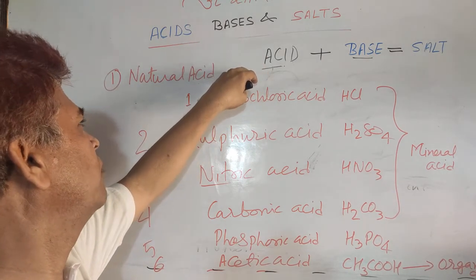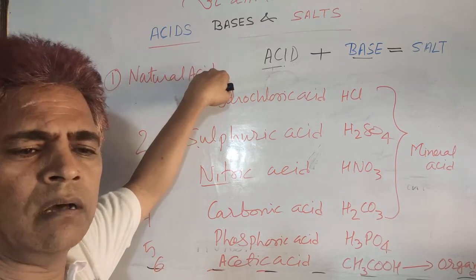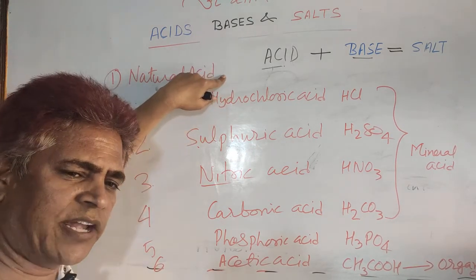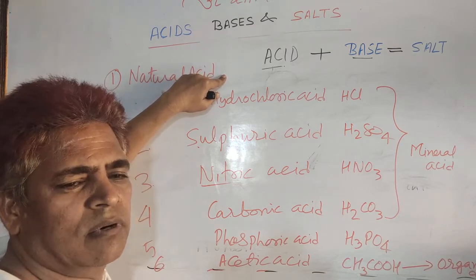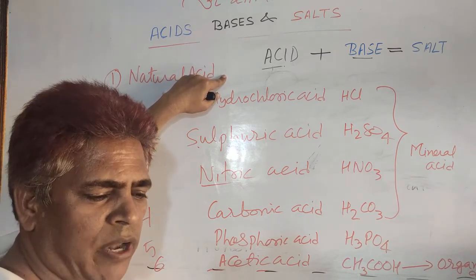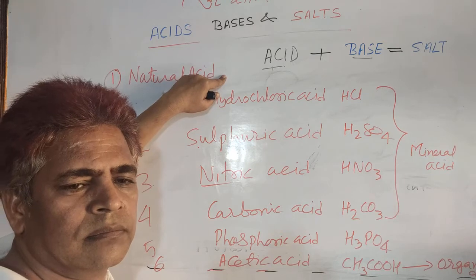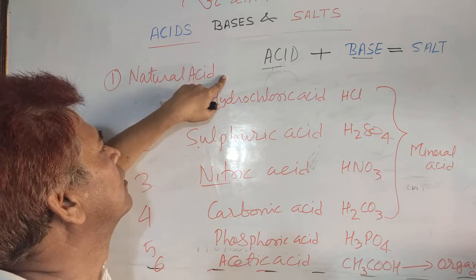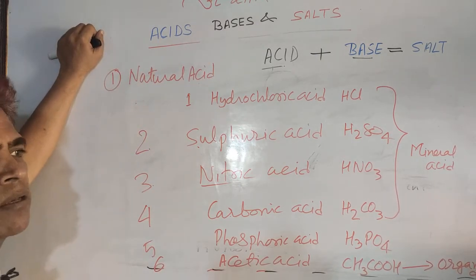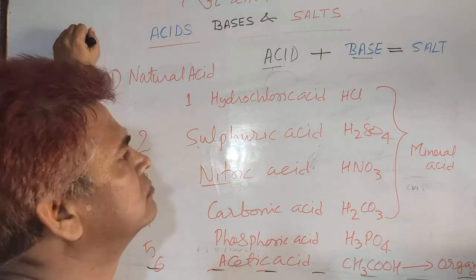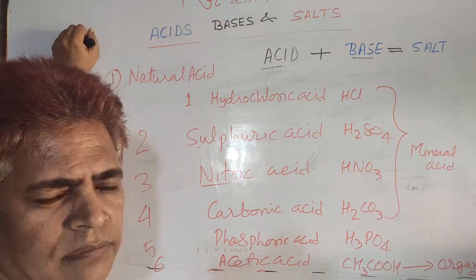You may know citric acid, that is found in all citrus fruits like lemon, orange, grapes, likewise, and in guava you know oxalic acid, it is also naturally occurring.